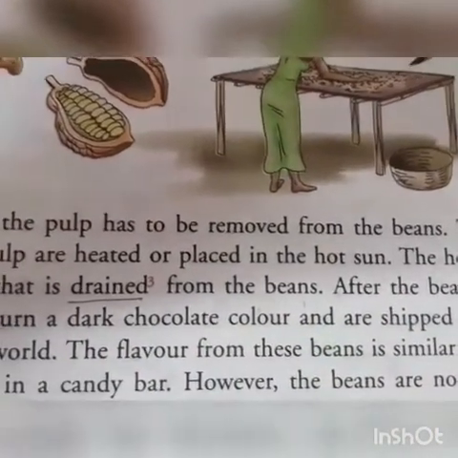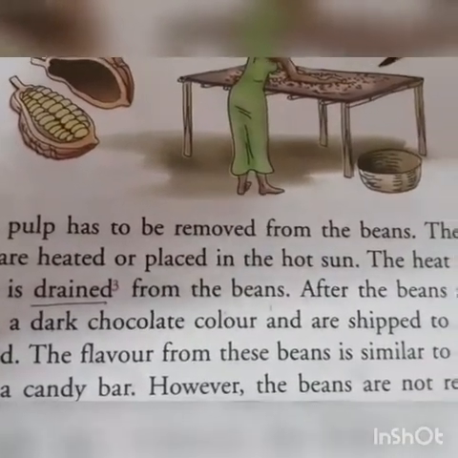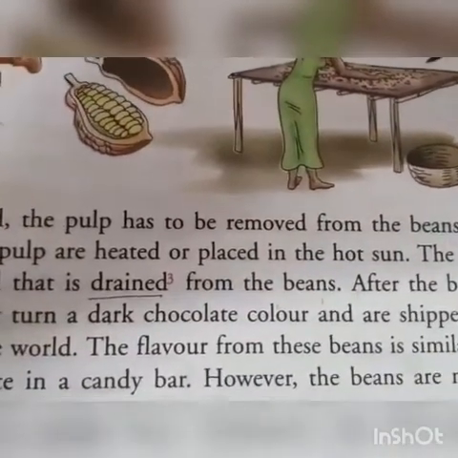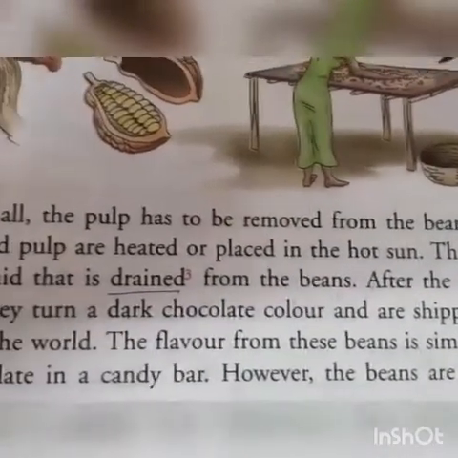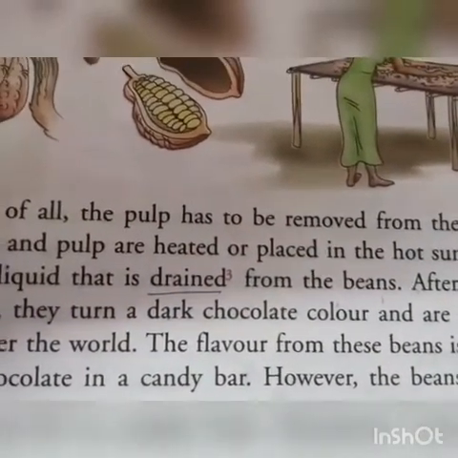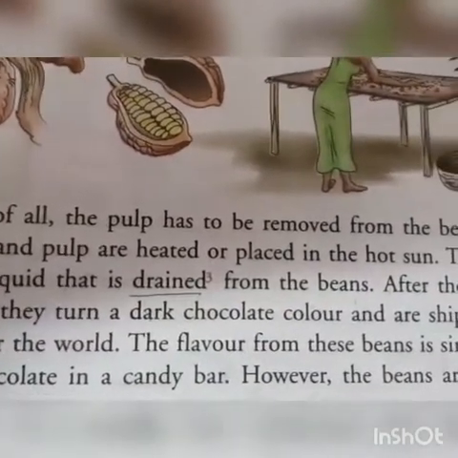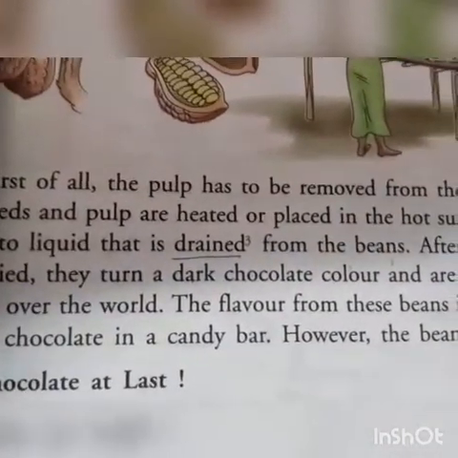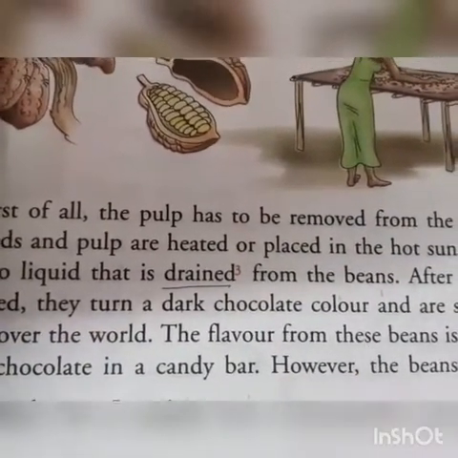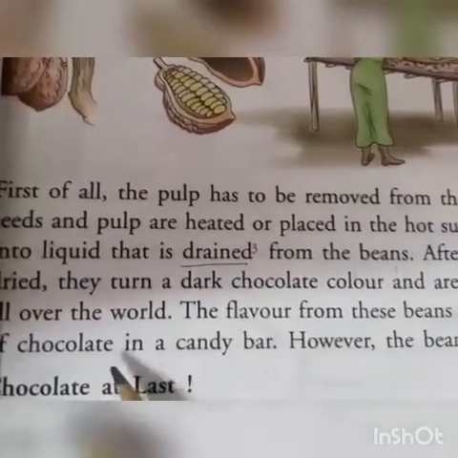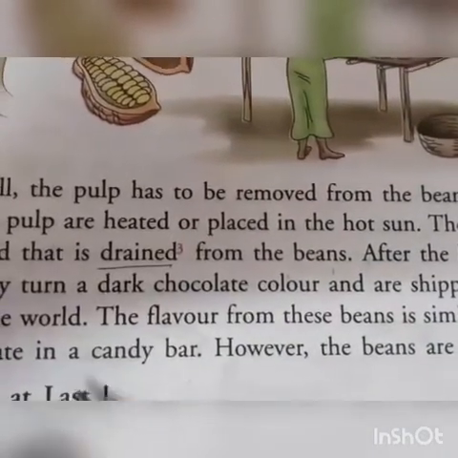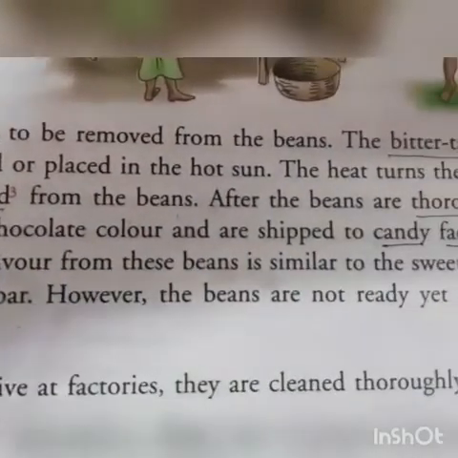When the heat of the sun falls on them, or when they are heated artificially in machines, the pulp turns into liquid, and then that pulp is drained out from the beans. After the beans are thoroughly dried, they turn dark brown or dark chocolate color, and then they are shipped to the candy factories. The flavor of the beans is the same as we get in mouth-watering chocolates, but still these beans are not yet ready to eat.